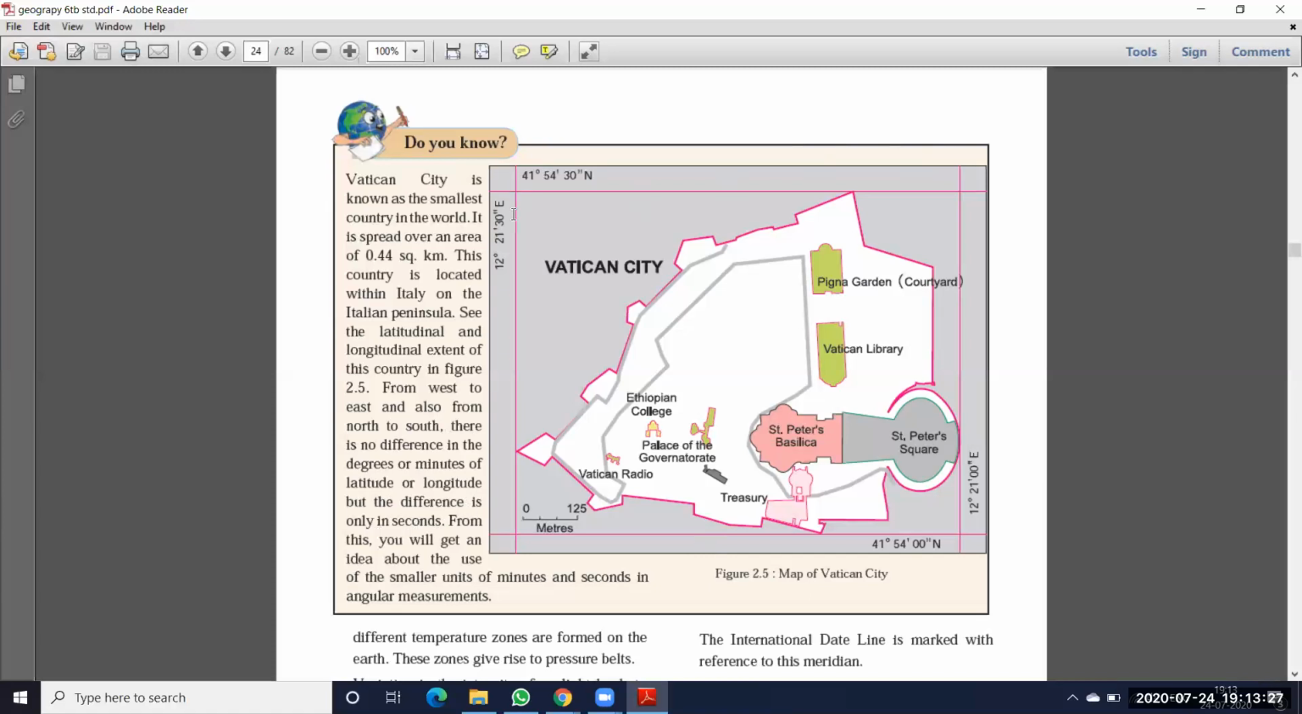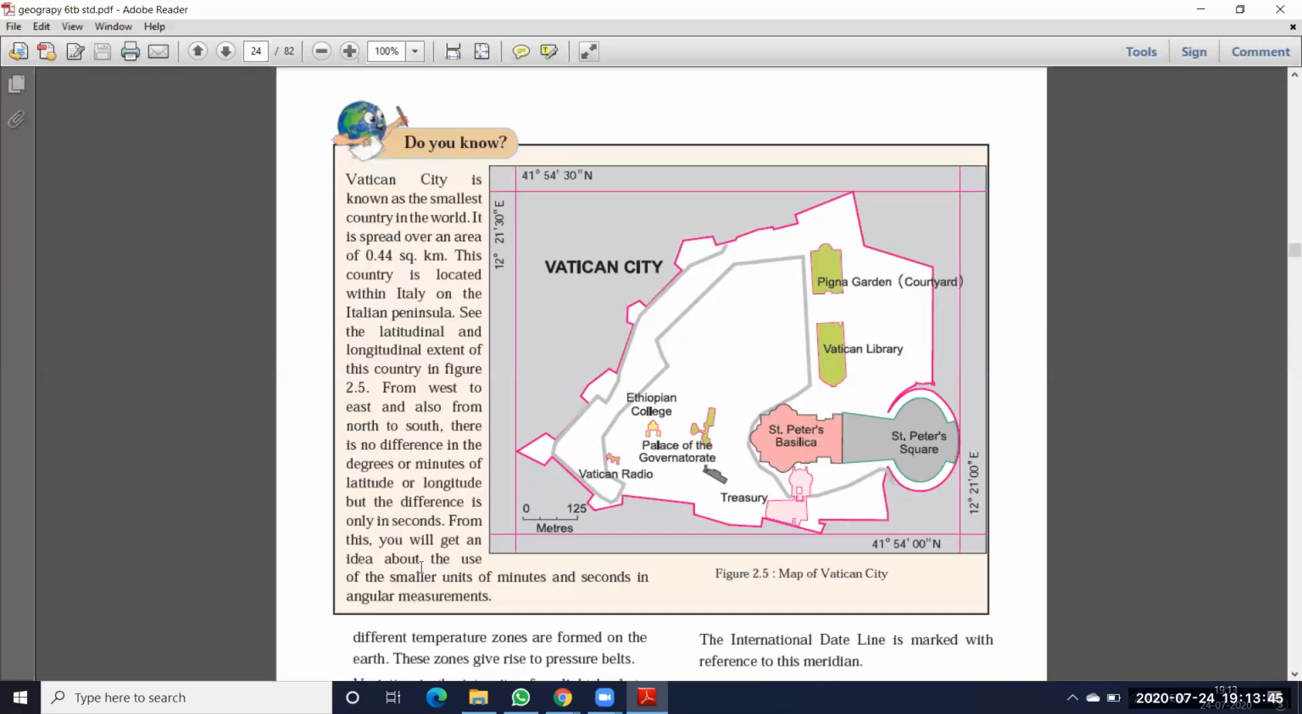Okay, see here. From east to west side as well as north to south side, this country has the same degree value and the same minute value, but the difference is only in the second value. That means it is a very small value.